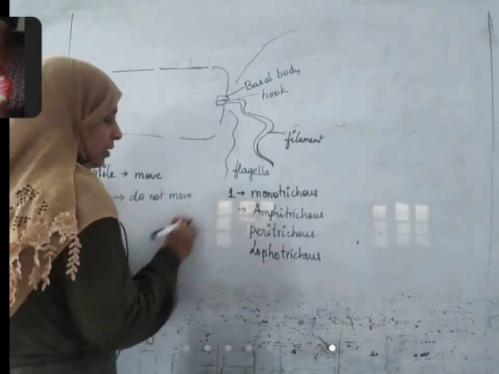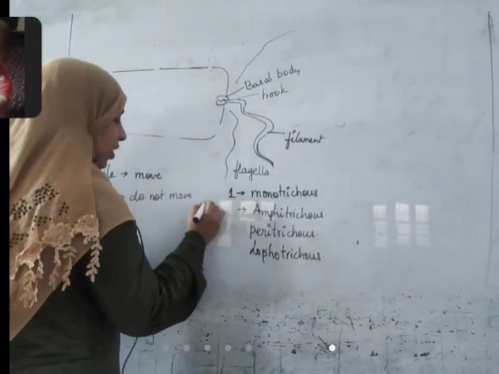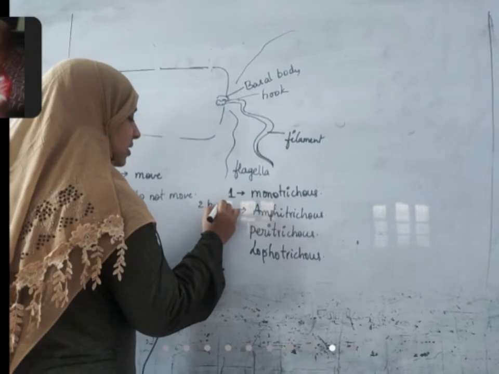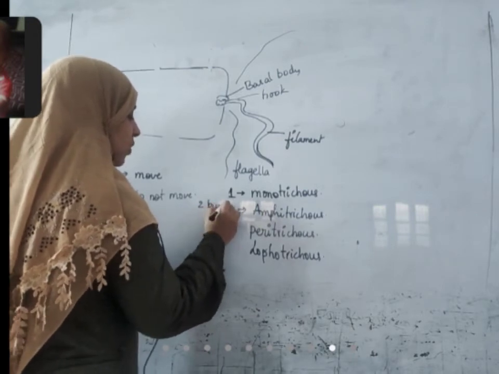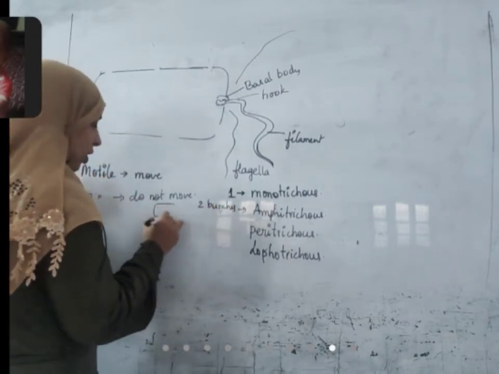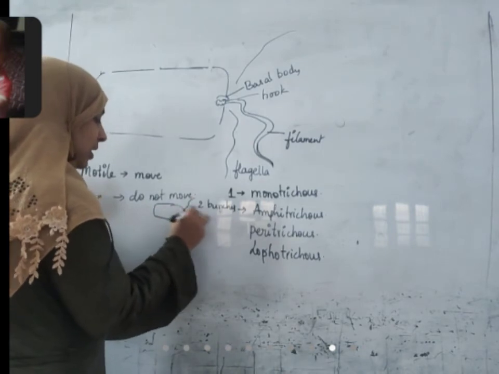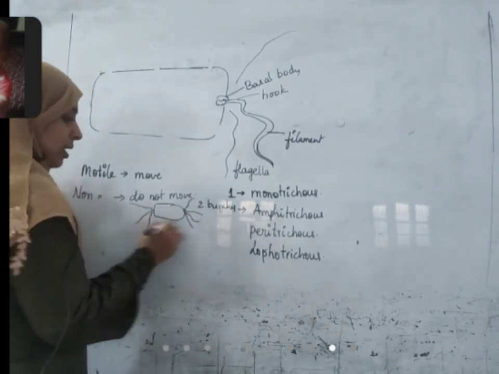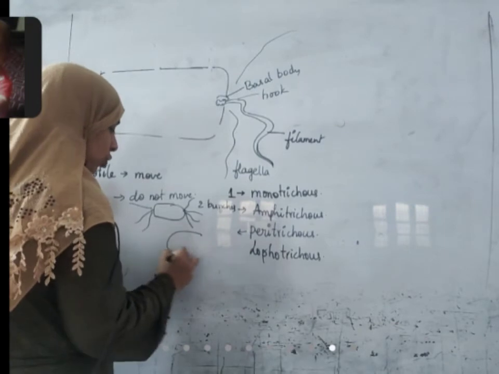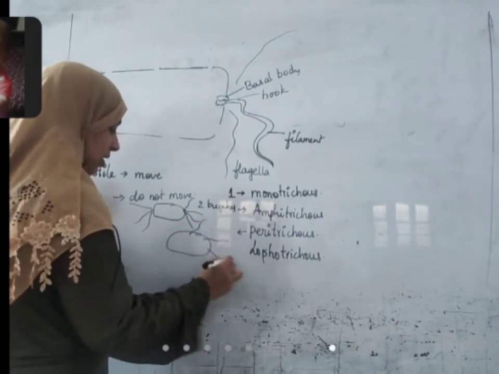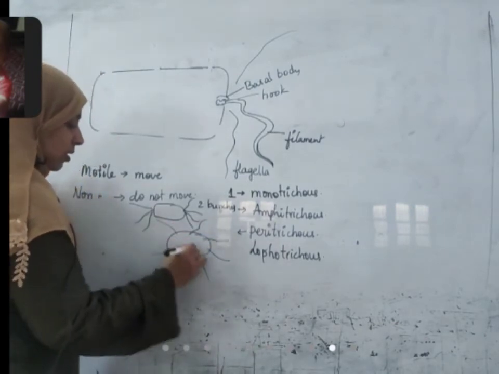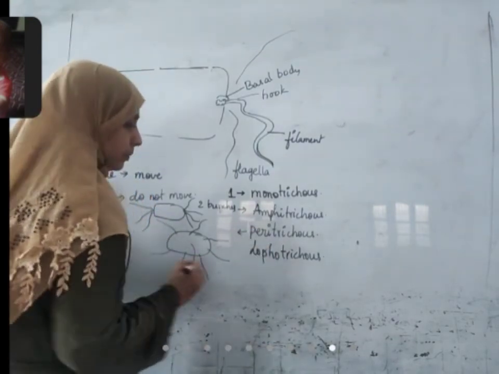Only one flagellum is present. Amphitrichous, two bunches, one at one corner, another one at another corner. Bacteria having one bunch from here, one bunch from here. Peritrichous, throughout the body, anywhere it can start.